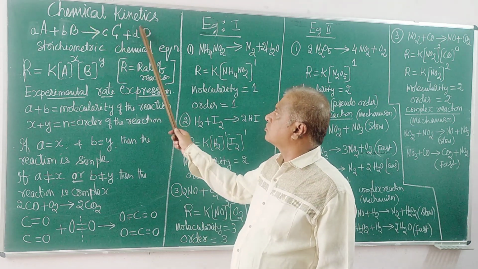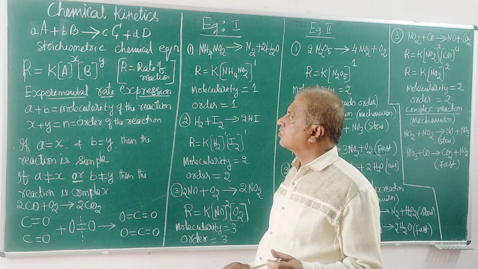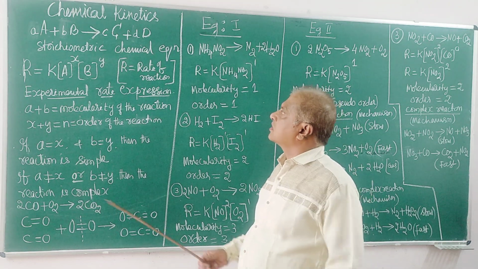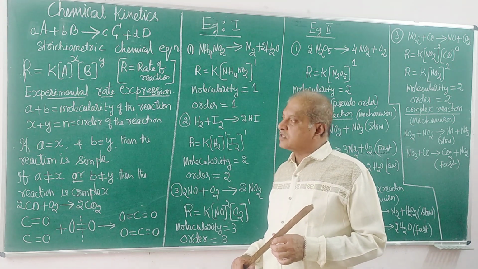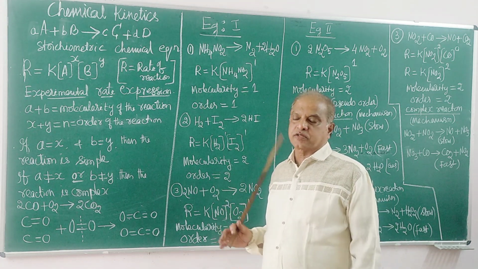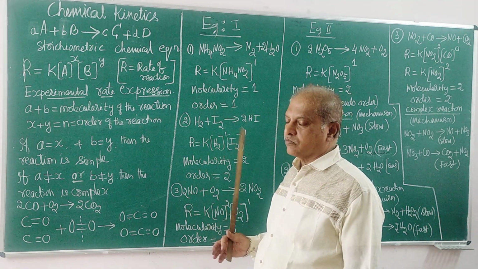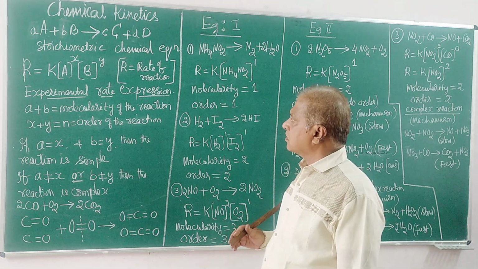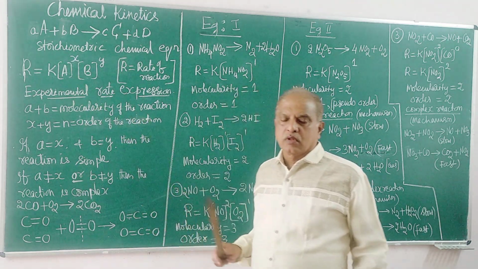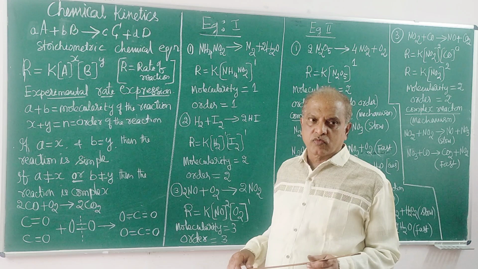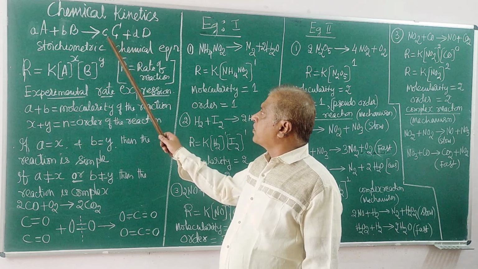Kinetics. This branch is also important in chemistry. Chemical kinetics, the meaning, it is a study on the rate of chemical reaction. What is meant by rate of chemical reaction? The rate at which the reaction is taking place. The rate at which reactant molecules are changed into some product molecules.